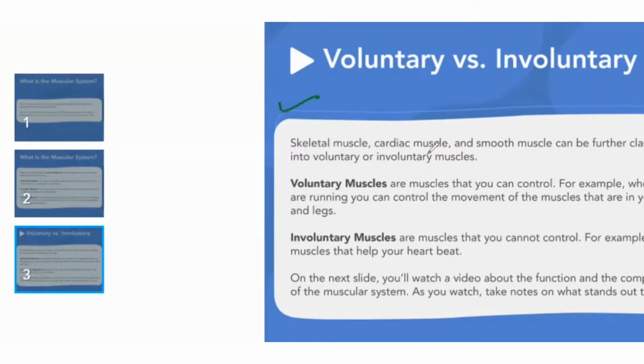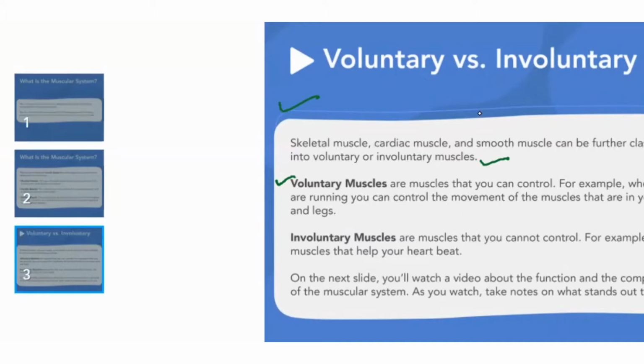So skeletal muscle, cardiac muscle, and smooth muscles can be further classified into voluntary and involuntary muscles. Voluntary muscles are those muscles that you can control. We have control on them. For example, when you are running, you can control the movement of the muscles. You can stop yourself, those in your arm or leg. So you have control on your body.